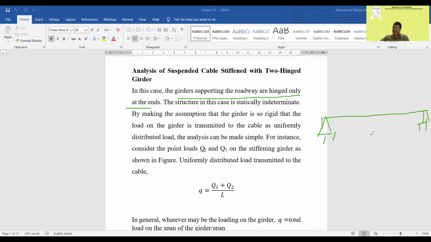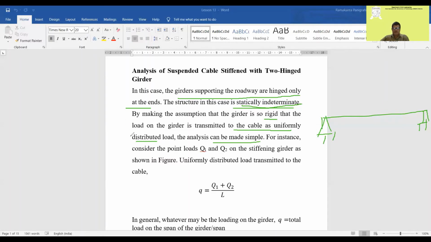This is the difference between a 2-hinged girder and a 3-hinged girder. A 3-hinged girder is a determinate structure. A 2-hinged girder is an indeterminate structure, because by providing another hinge, you provide another condition to solve the problem. So 3-hinged girders become statically determinate, and 2-hinged girders are statically indeterminate to the first degree. By making the assumption that the girder is rigid, so that the load on the girder is transmitted to the cable as UDL, the analysis can be made simple.